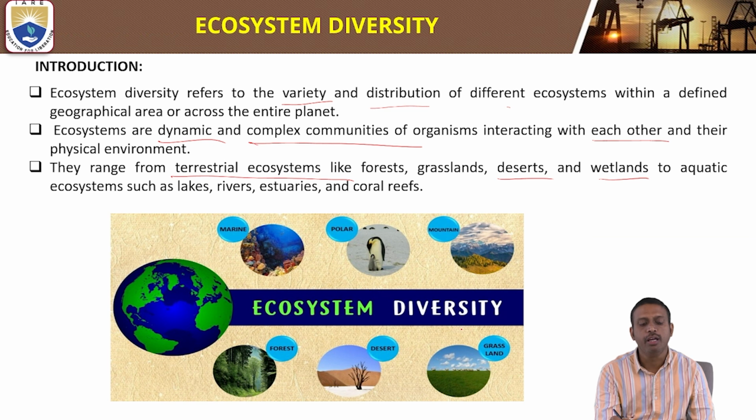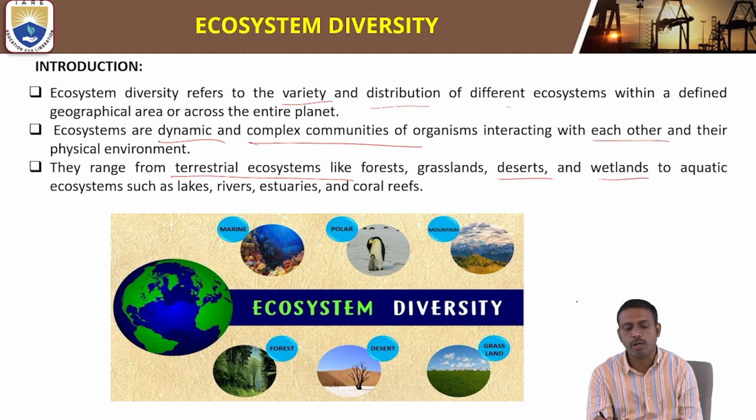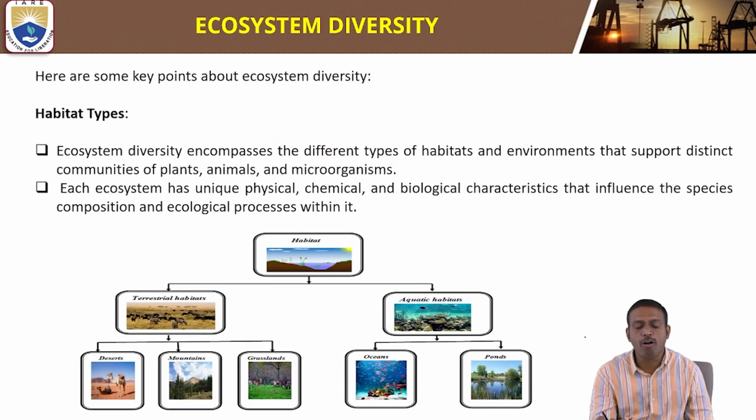Terrestrial is land, and aquatic is water-containing. Terrestrial ecosystems like forest, grassland, desert, wetlands, and aquatic ecosystems such as lakes, rivers, estuaries, and coral reefs come under ecosystem diversity. What are the key components of ecosystem diversity?